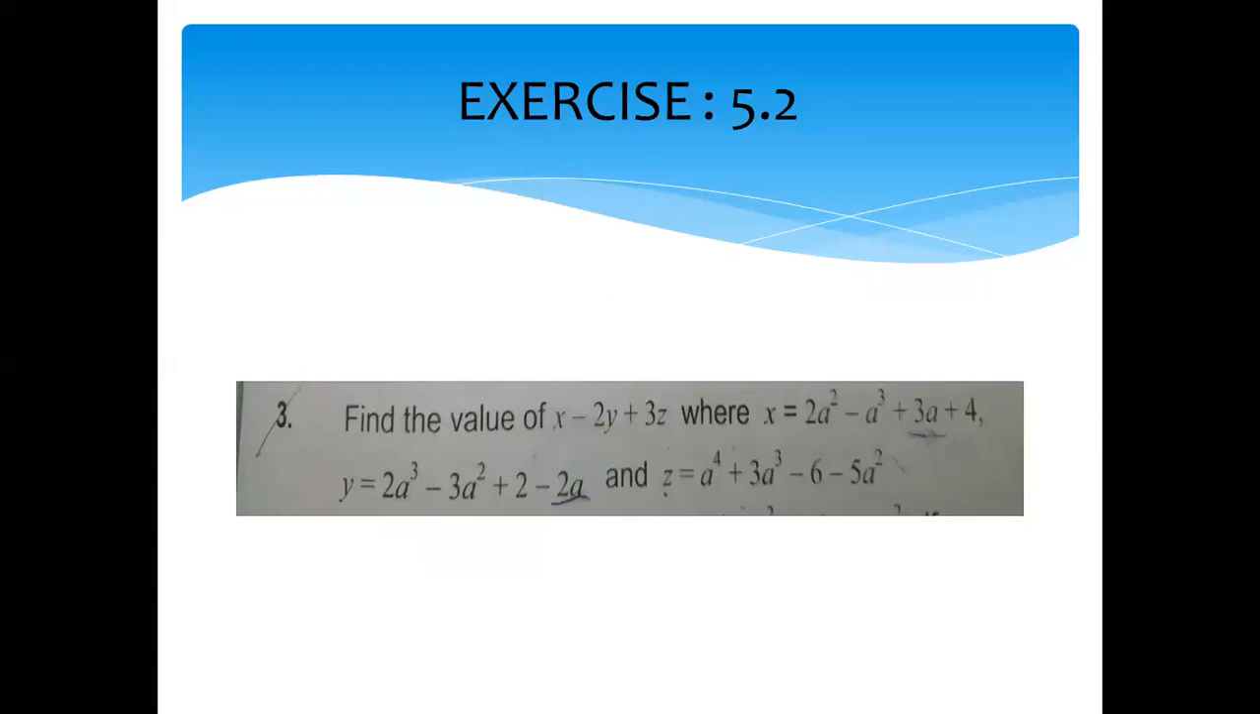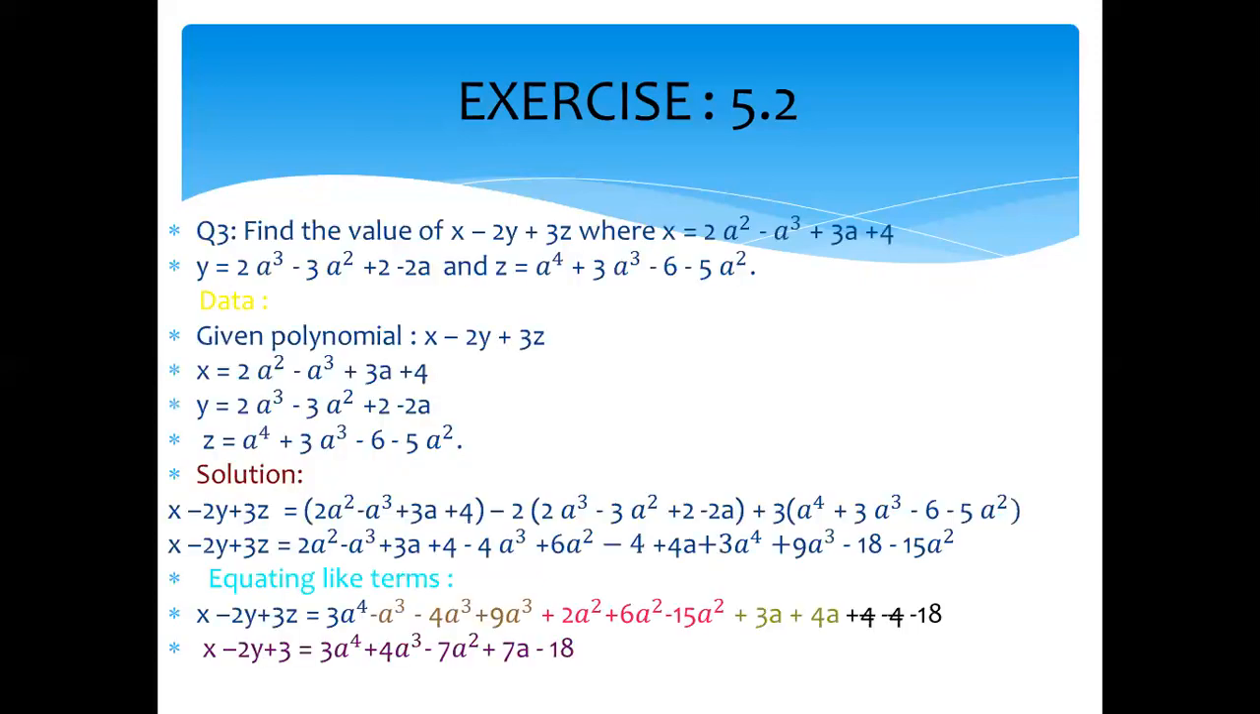It means instead of x, we put the value of x. Instead of y, we put the value of y. And instead of z, we put the value of z. You see on the screen, x minus 2, then I put the value of y, plus 3, then I put the value of z. Now you open the brackets. The second bracket will be multiplied with minus 2 and the third bracket will be multiplied with plus 3.